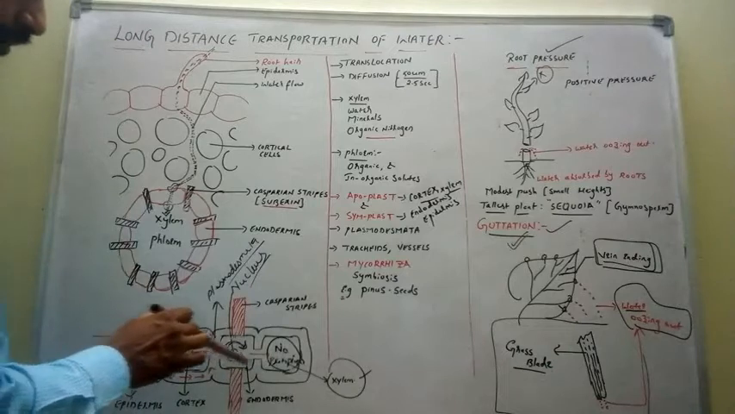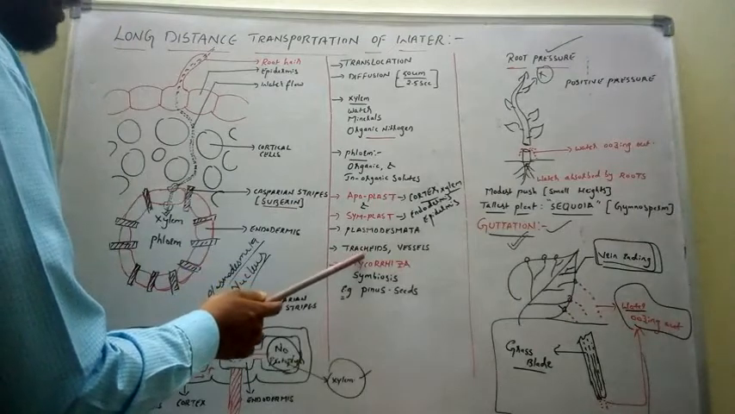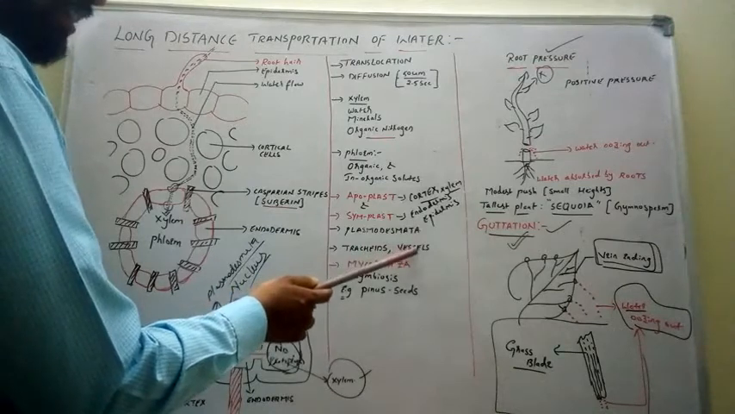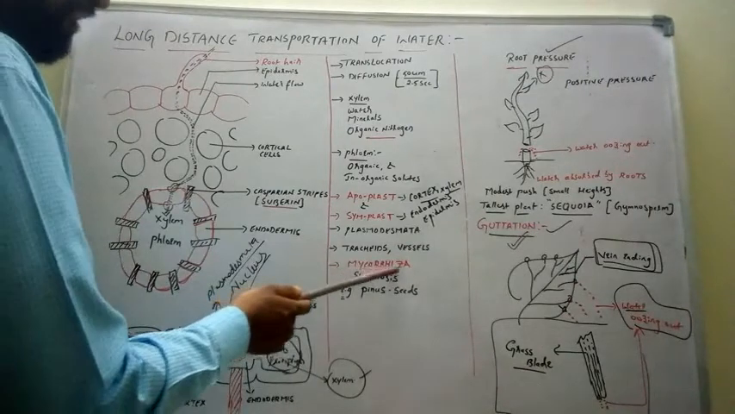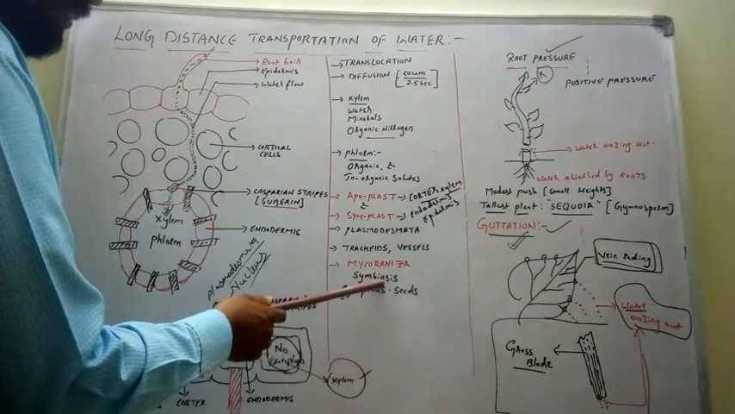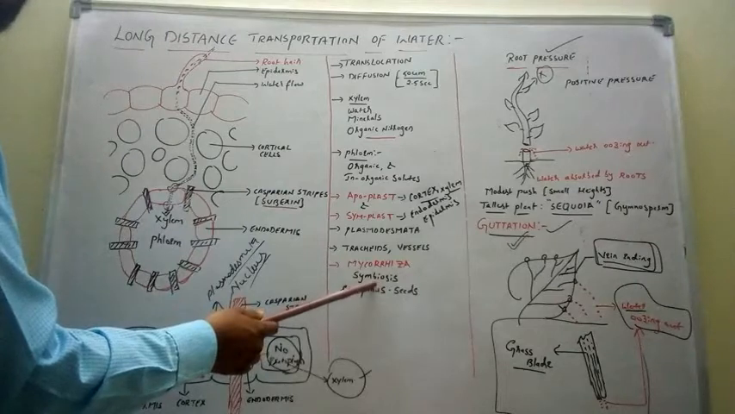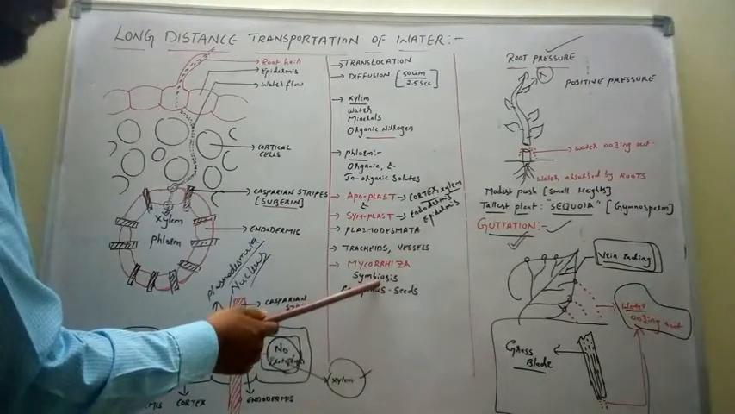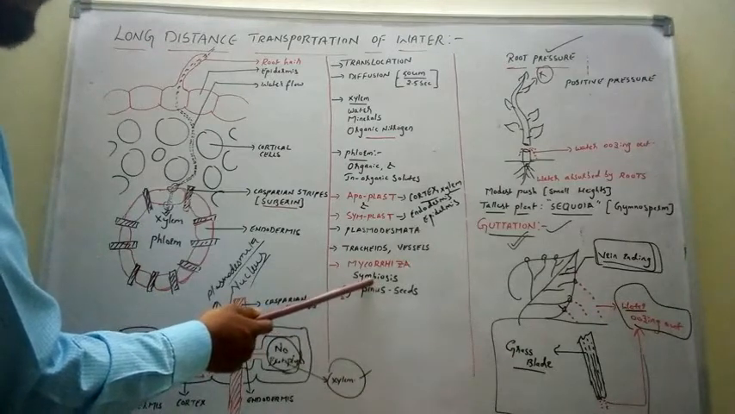Next, tracheids are the xylem elements found in gymnosperms. Vessels are the xylem cells found in angiosperms. Next, mycorrhiza. Mycorrhiza is a symbiotic association. What is symbiosis? Symbiosis is an association where two organisms live in close association with each other and are mutually benefited from each other. So symbiosis is an interspecific relation. Interspecific means the two associated organisms belong to two different species.